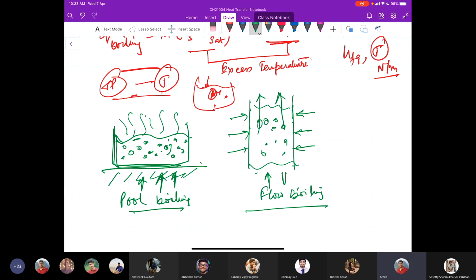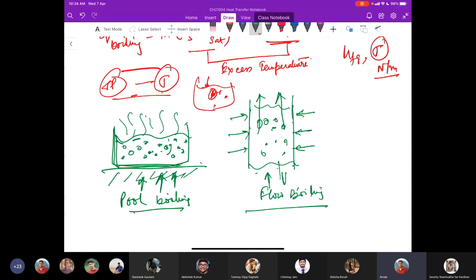Now, when there is flow boiling, you need an external pump to provide the driving force on the fluid so that it moves. That means we have forced convection and other convective effects on the boiling.